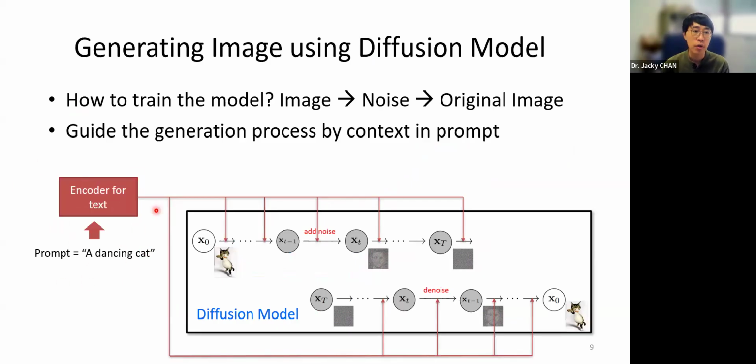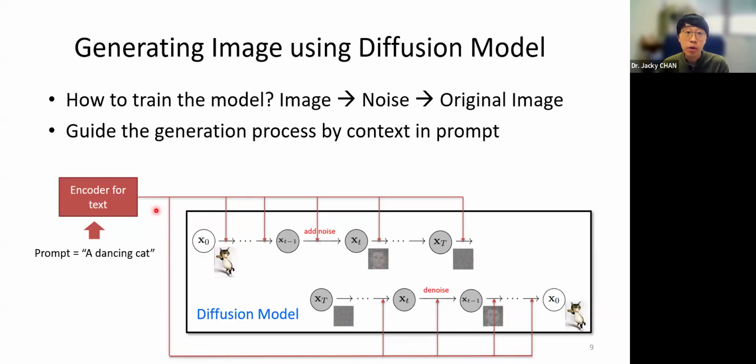They use the prompts to guide the whole generation process, so that we first understand the natural language, and then we use it to generate the image. Hopefully this gives you some sense of how generative AI works.